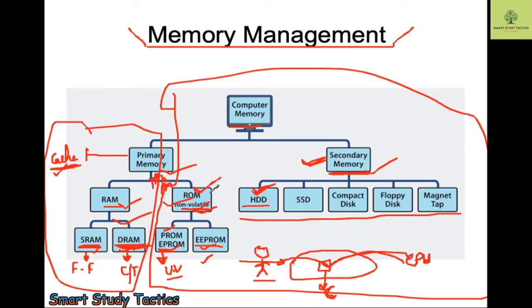Because with a CD, when we talk about the ROM, you can store the data permanently. Have you ever watched a movie with the help of a CD? When the power supply is on, it shows you the video. When the power is interrupted, the video is not lost. It will remain in the CD. You can again continue with the same. So that's why it is non-volatile memory.